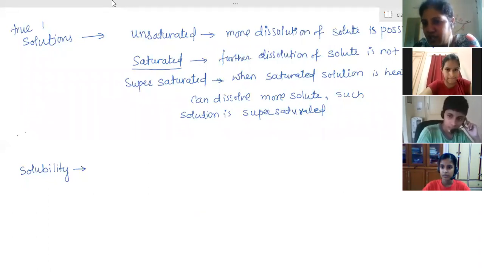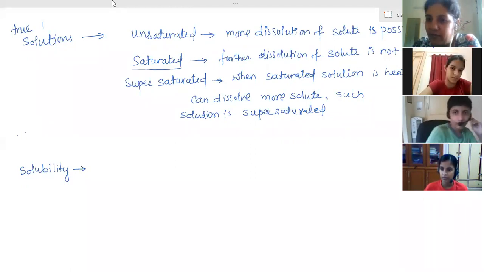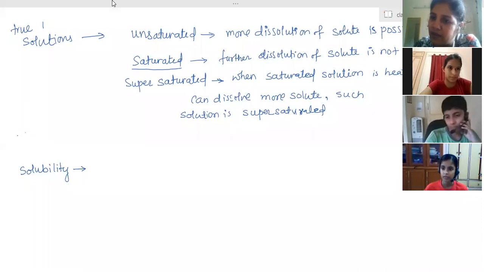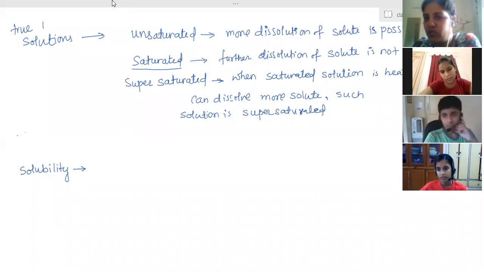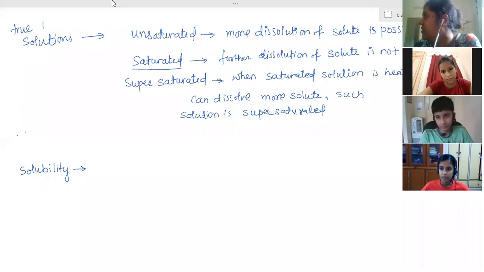So the total solution is 100 gram and 20 gram is the solute present in that. So the solvent will be 80 gram. If solute is 20 grams, solute plus solvent together is 100. By into 100, that is a 20% solution. 35% solution, 50% solution, 57.7% solution, anything is possible. Concentration can be anything. Whatever amount of solute is present in a given solution can be measured, and that is considered the concentration of the solution. It is not required to be saturated.